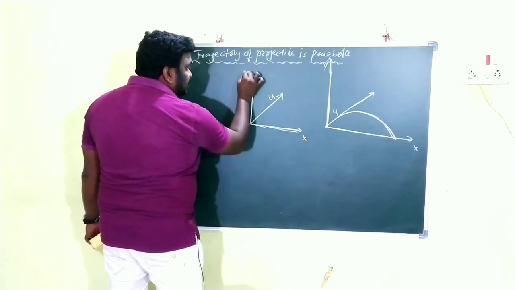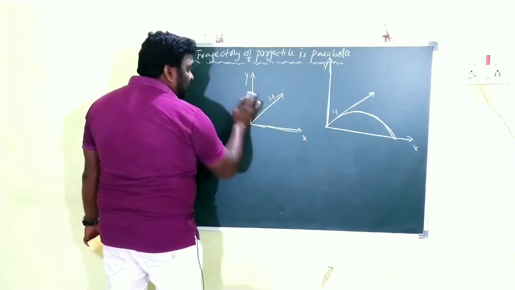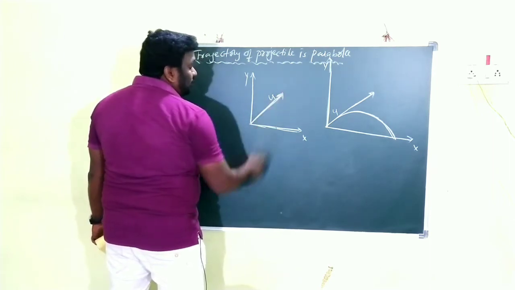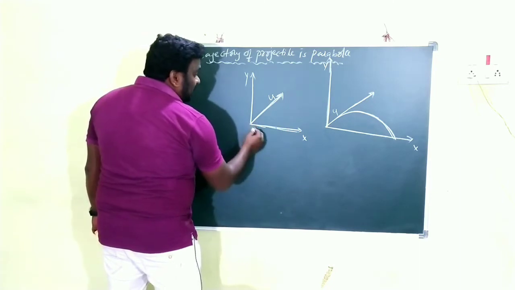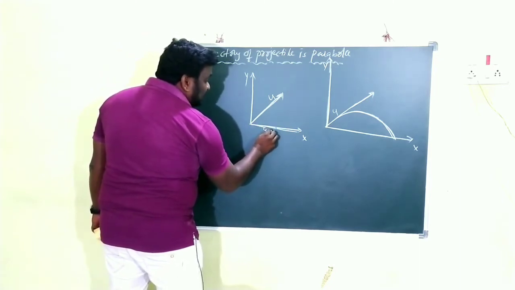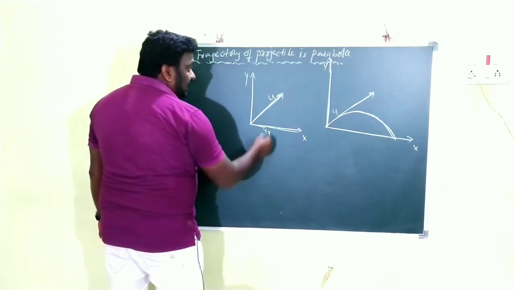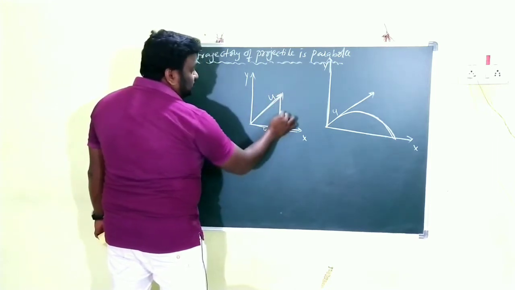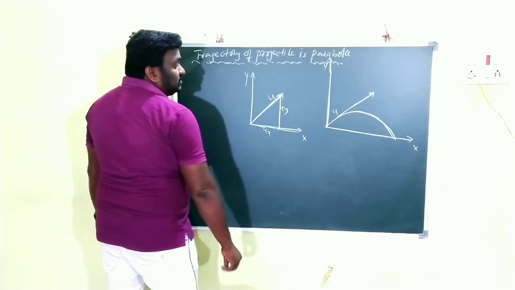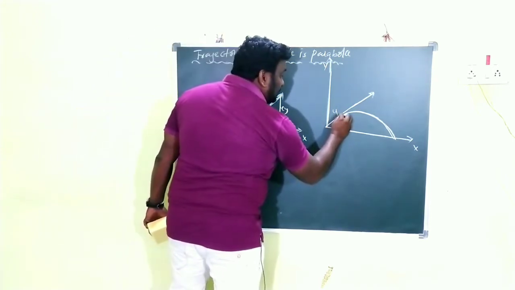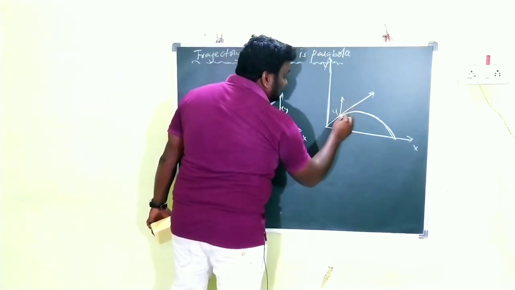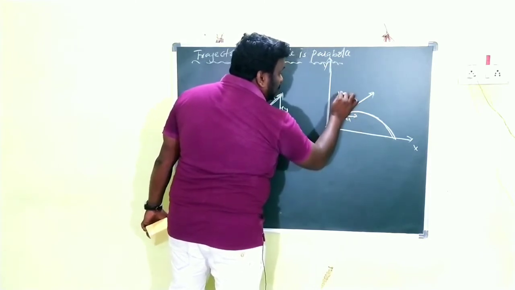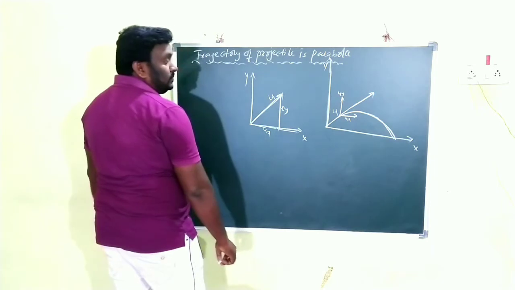Children, the object is projected into the air in the xy plane with velocity u. That's why the velocity component along the x-axis is ux and along the y-axis is uy. So at every point the velocity should be divided into two components, ux and uy.